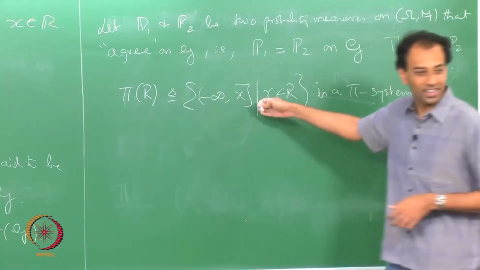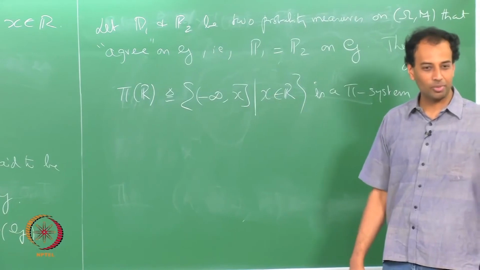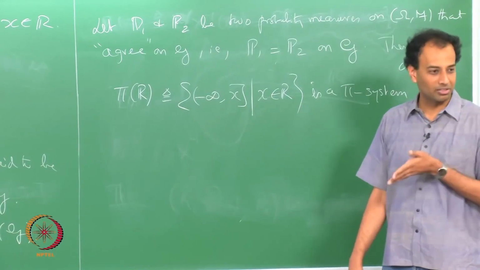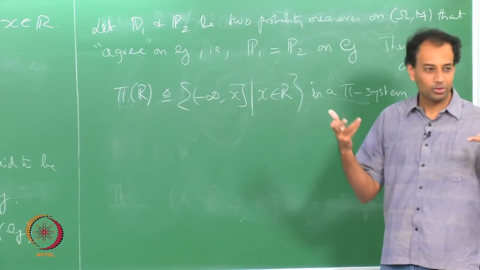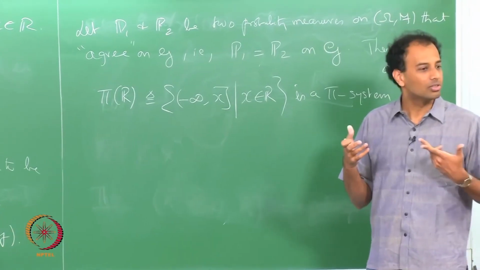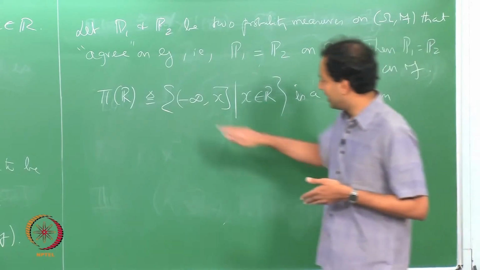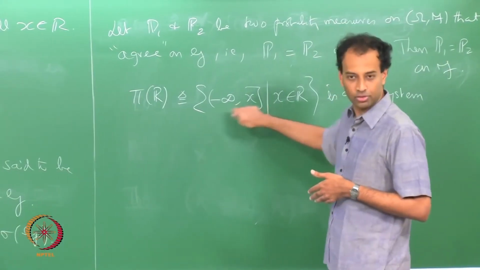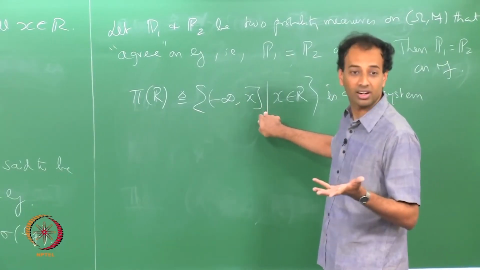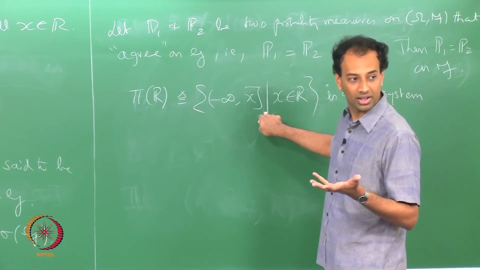If you have one set of the form (−∞, x] and another set of the form (−∞, y], the intersection of two such sets will also be of this form. So collections of subsets of R of this form are clearly a pi system on R.